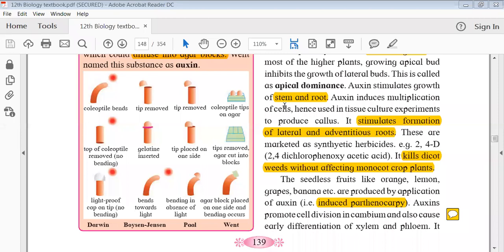It is a herbicide, and it kills the dicot weeds without affecting the monocot crop plant.